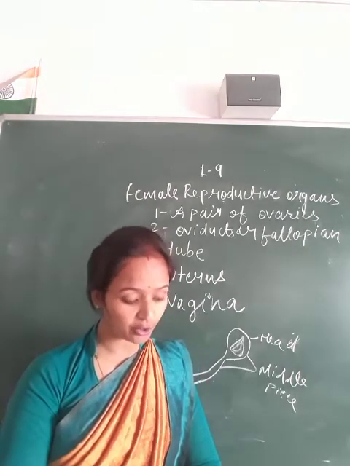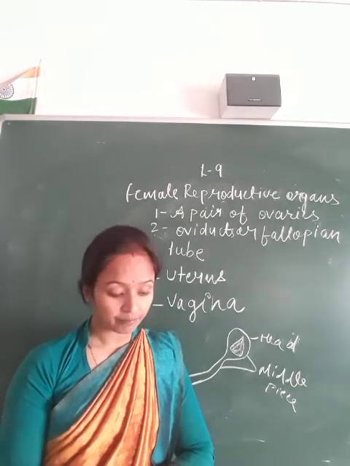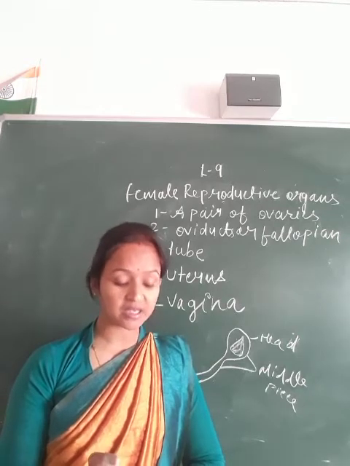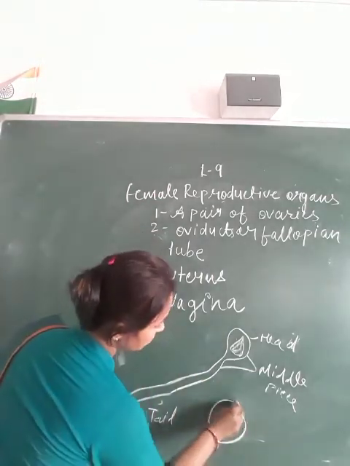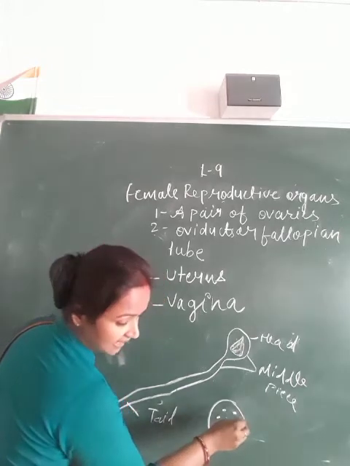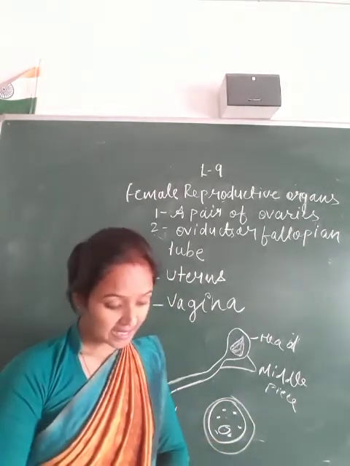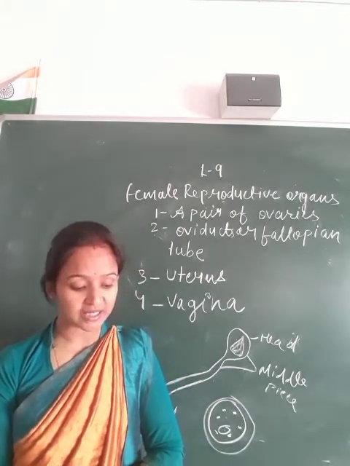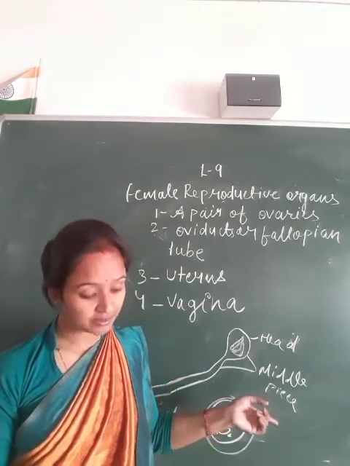The female produces ova or eggs in her ovaries. Each ovum is a rounded structure the size of a pin's head, many times larger than a sperm. This is the ovum, and it is larger than the sperm.